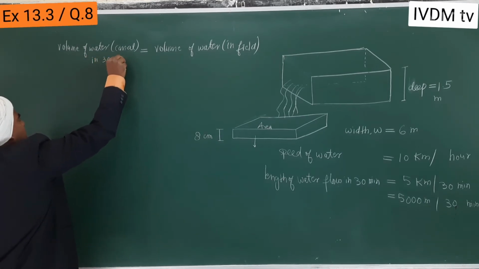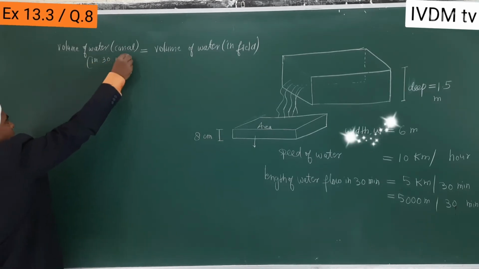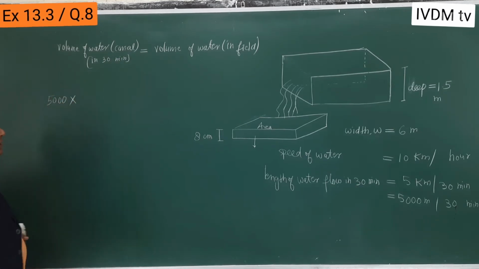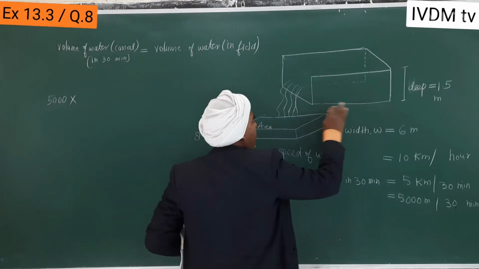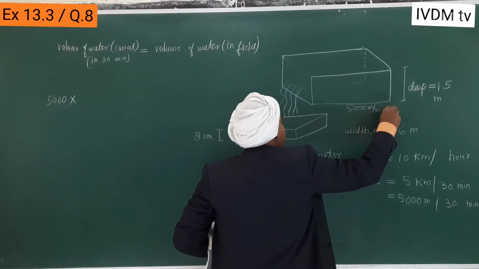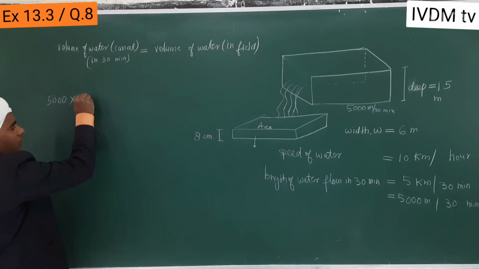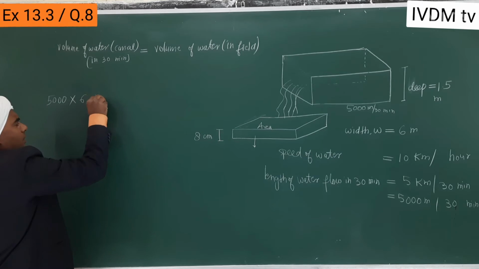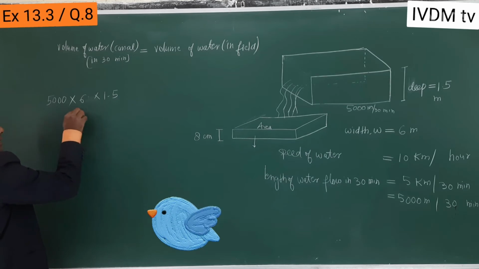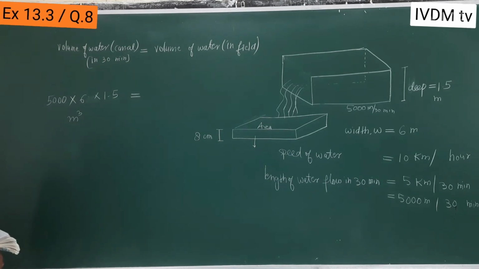So we have found length in 30 minutes. So length 5000 meter, then width 6 meter, then deep 1.5. This is meter cube, and it is equal to volume of the water in field.